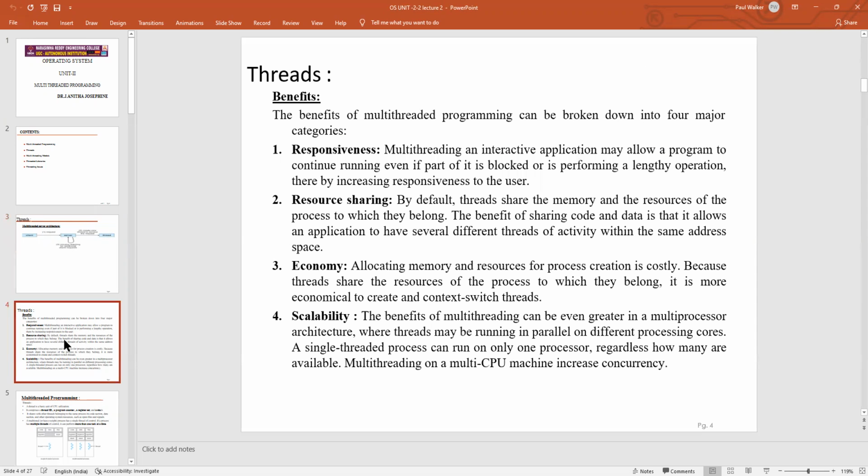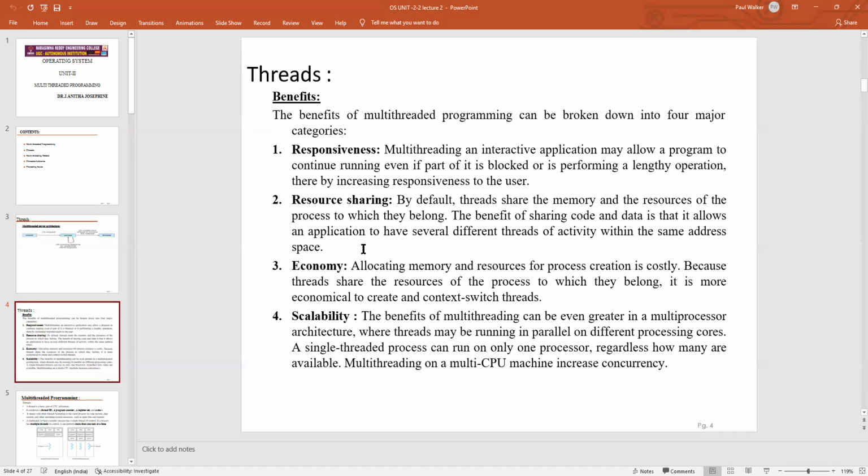These are all the advantages of threads. The threads are more responsive, as we know that the multi-threading concept is parallel execution. An interactive application may be created, and it can be used by a number of programs, and the programs are being used by different numbers of users around the world. Even if it is a lengthy operation, it is capable of performing without blocking the particular sequence, thereby increasing the responsiveness to the user. Then the second benefit is resource sharing.